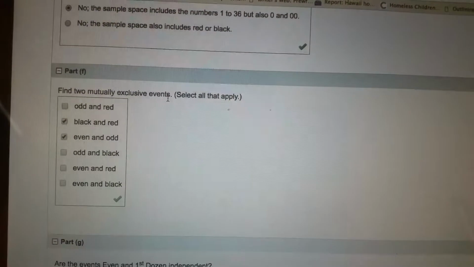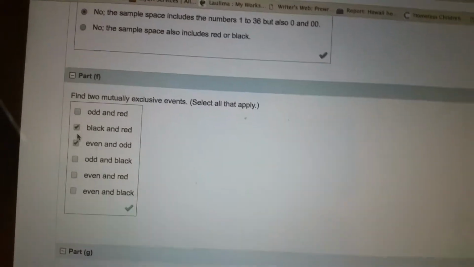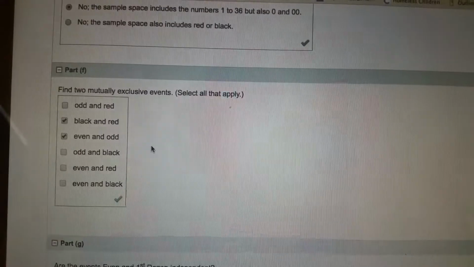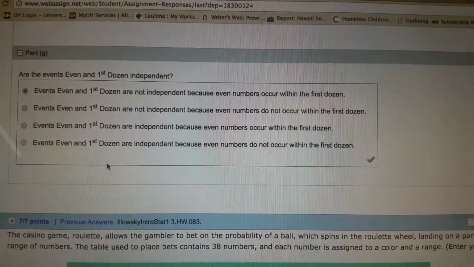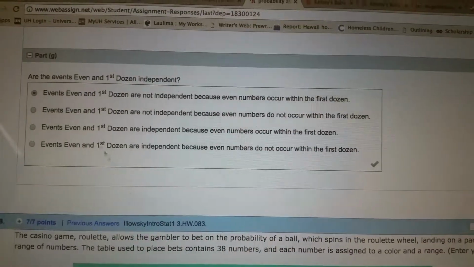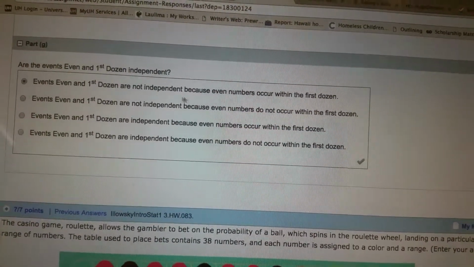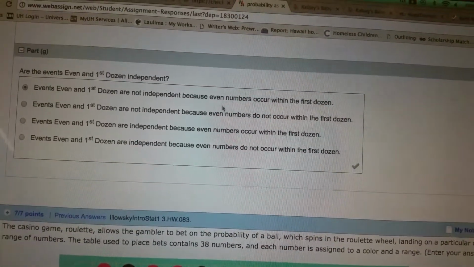Find two mutually exclusive events, two events that cannot happen at the exact same time. Well, black and red can't happen at the same time, and even and odd cannot happen at the same time. Are the events even and the first dozen independent? Events even and first dozen are not independent because even numbers occur within the first dozen.